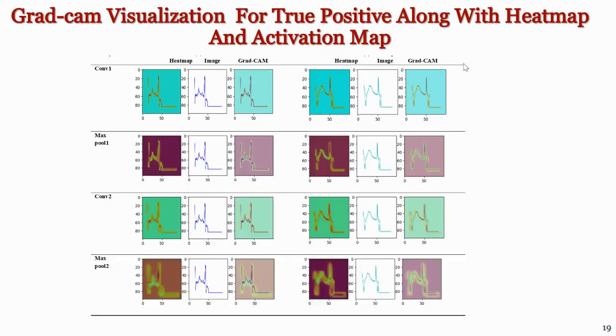This is the visualization map based on GradCam. In the visualization, we have tried to visualize the results from each of the convolution layers and after the max pool layer, and we have overlaid the generated heat map onto the actual image and found out which part actually contributed to the particular class that it has predicted. We have taken samples from both true positive and false positive, and we have recorded the results.